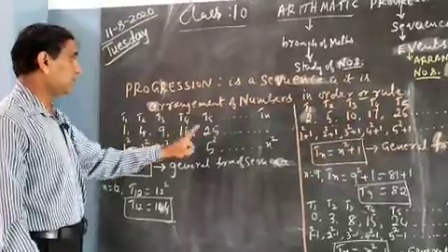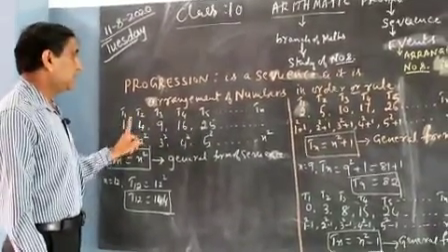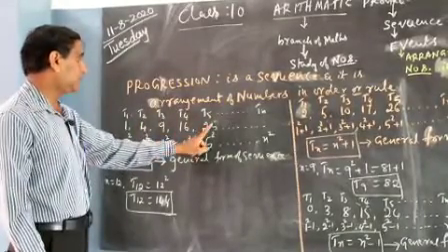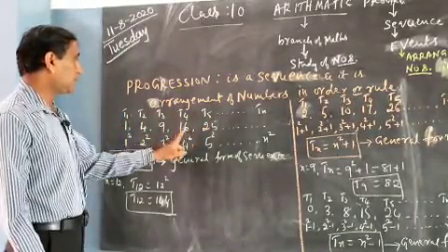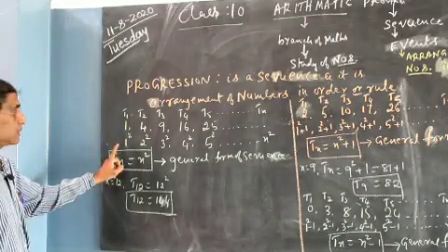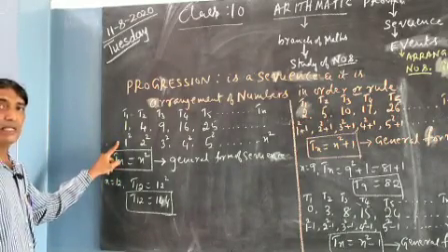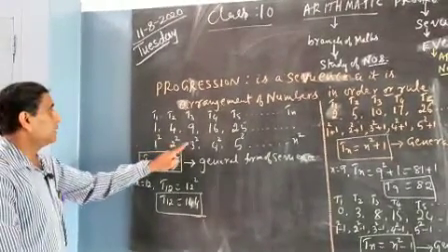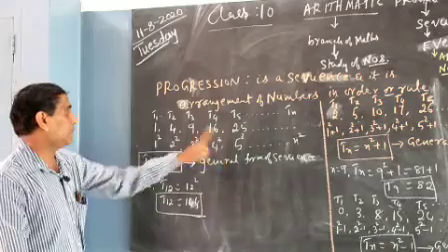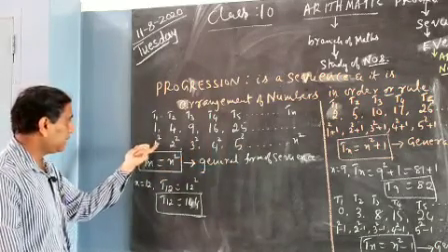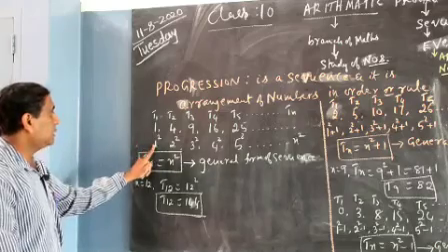What type of numbers are these, children? These are perfect square numbers. How do we get them? We get these numbers by squaring the natural numbers. Counting numbers are called natural numbers. 1 squared, 2 squared, 3 squared, 4 squared and 5 squared. By squaring these numbers, squaring means raising the power by 2.